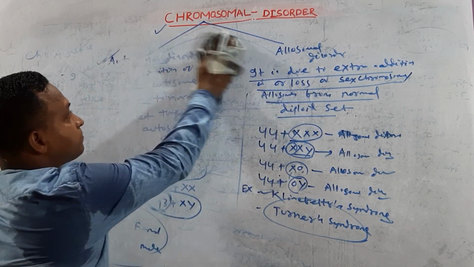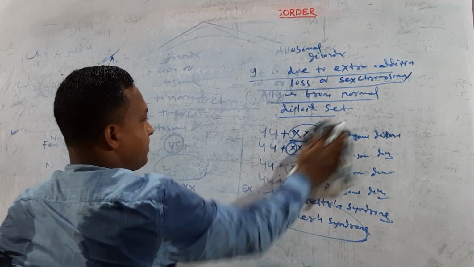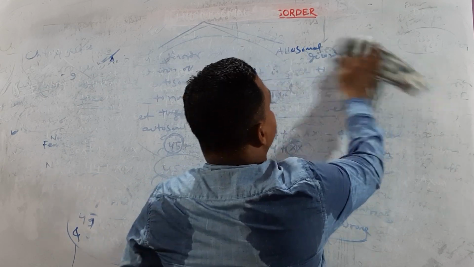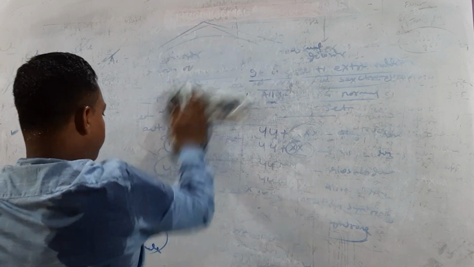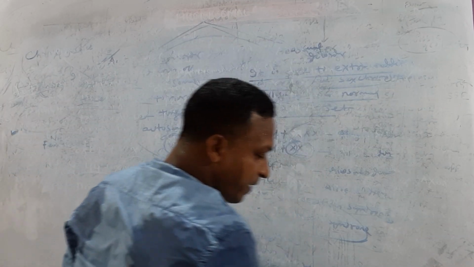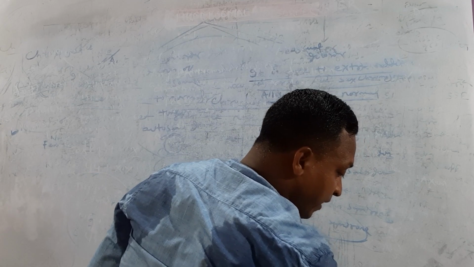Let us focus, my dears. Now we are talking about Klinefelter syndrome.